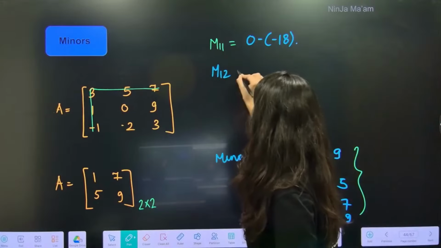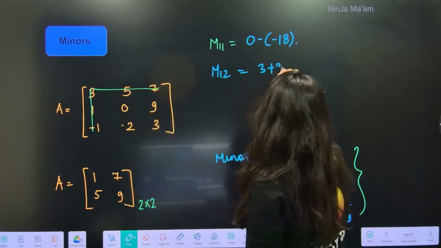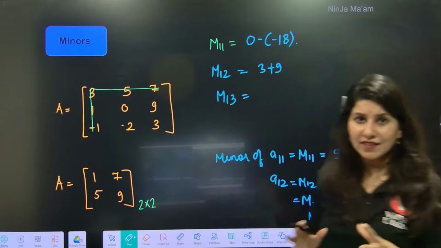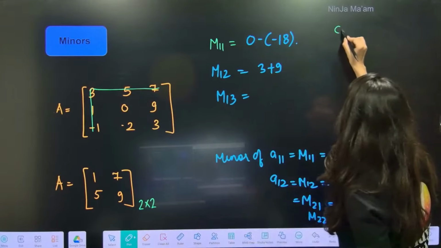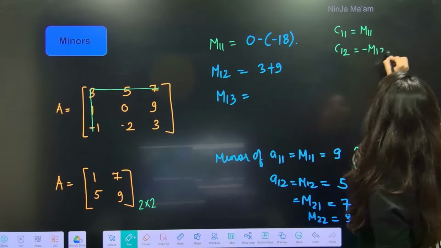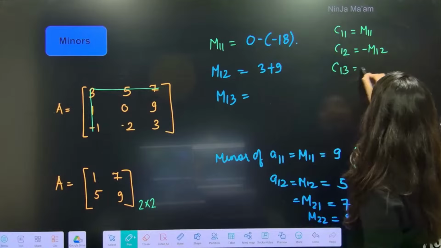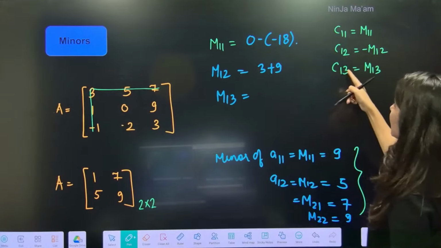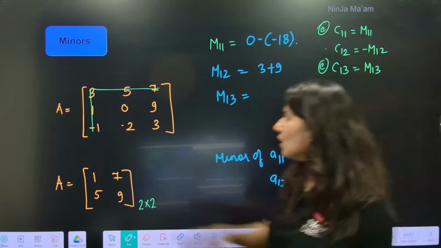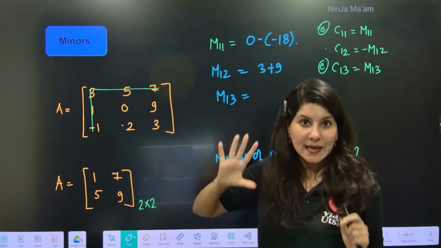Okay. So M12: just hide this and this. So 3 plus 9. Okay, M13, and so on. But what about cofactors, ma'am? See, understand. C11 and M11 are equal, but C12 is minus of M12. Why? Because the sum is odd, so that's why the minus sign. Cofactor C13 is M13 because again 1 plus 3 is 4, even. So this is even, but this is odd. M11 and C11 are the same. Minor and cofactor are the same.